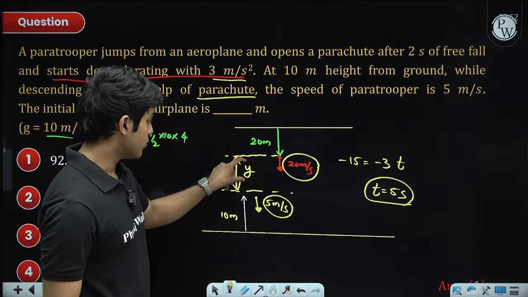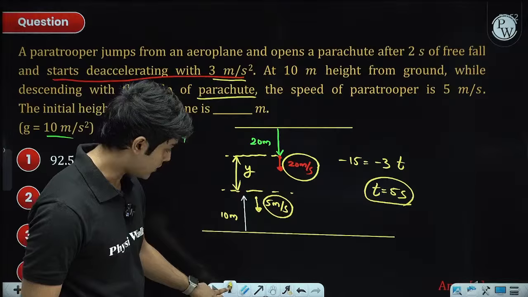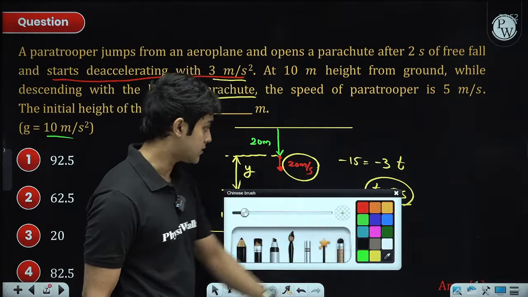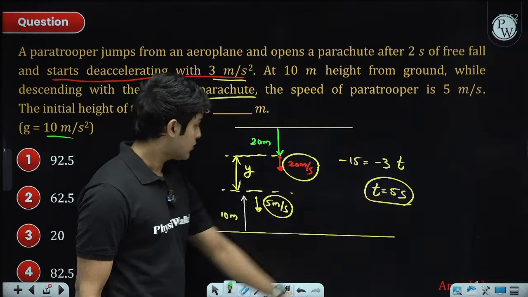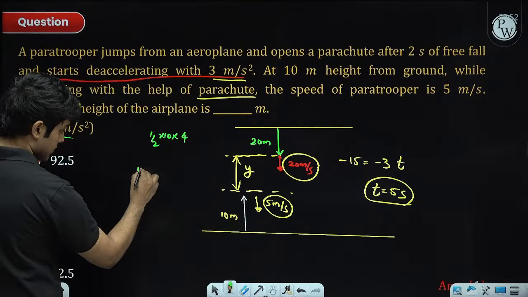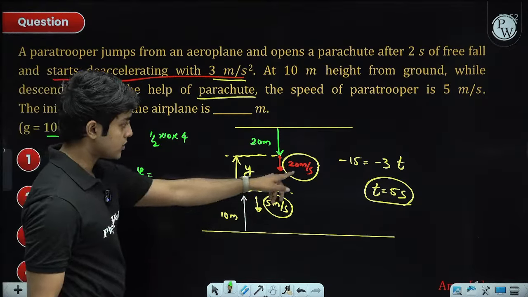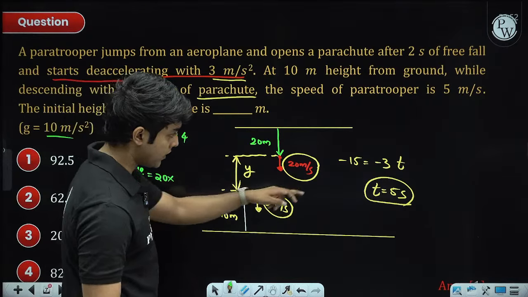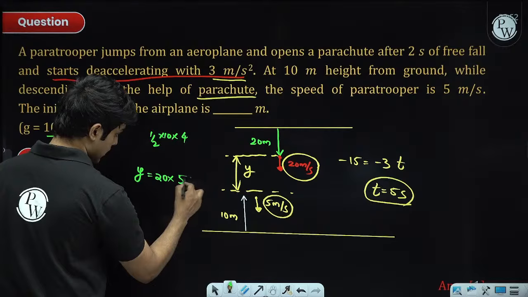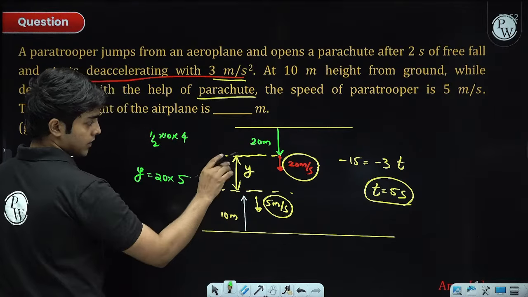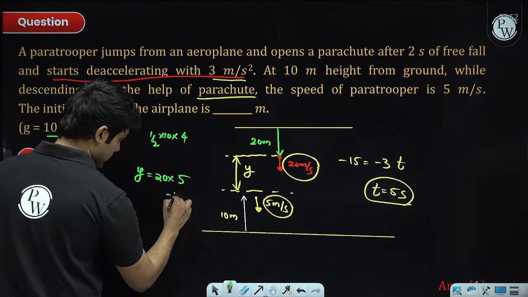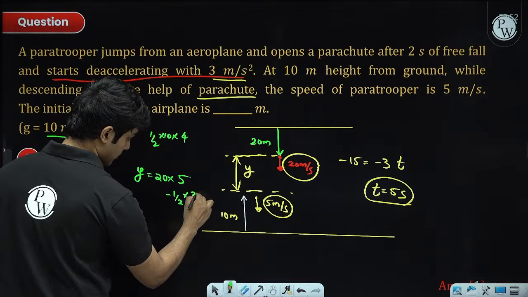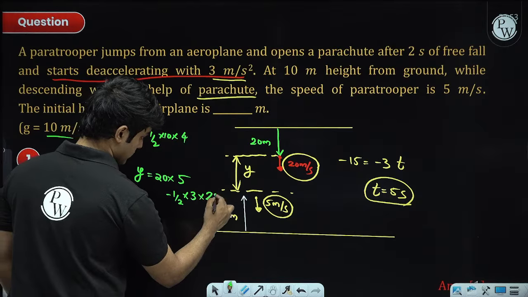So now we can use s equals ut plus half at square and get the distance. So this distance y, displacement y, initial velocity is 20. So 20 into the time, which is 5, plus half a t square, and acceleration is minus 3. So minus half into 3 into 5 square.